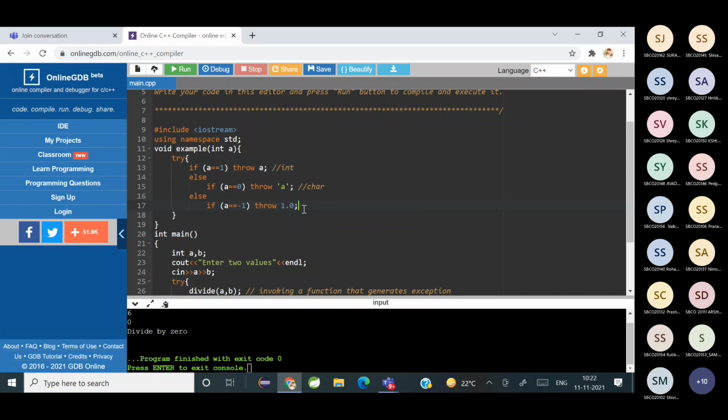So what are we throwing here? A double. Or a float. Okay. Yes. So we have done with that.